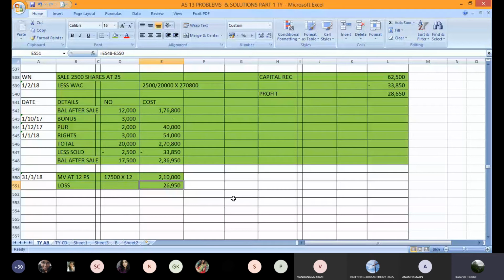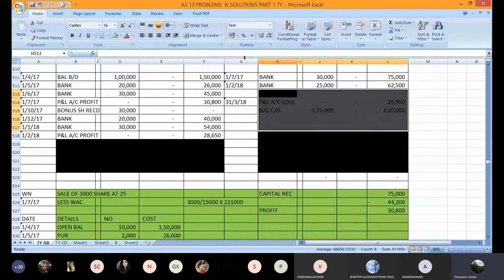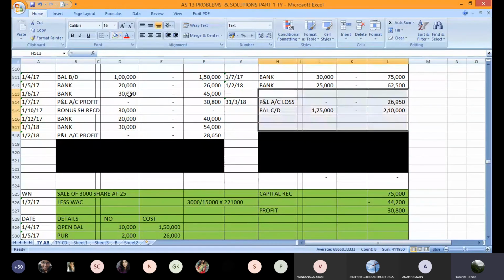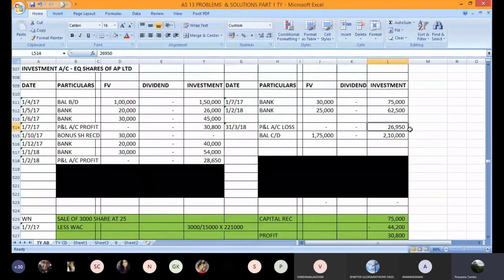So on 31st March, we will book this loss. Profit and loss account debit to investment account 26,950. Profit and loss account debit to investment account on 31st March. The loss is accounted and transferred, which is 26,950 rupees. And then the remaining balance of shares will be carried forward.